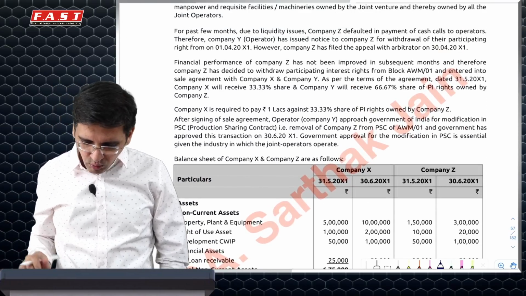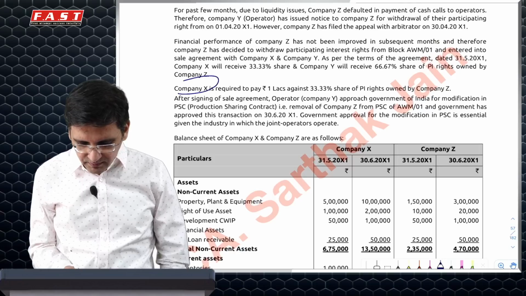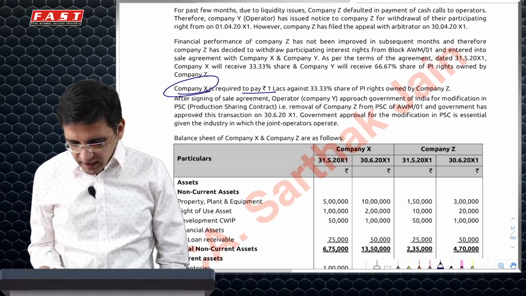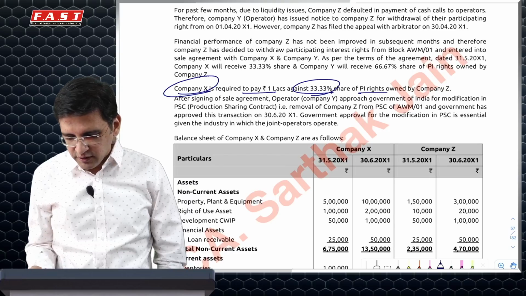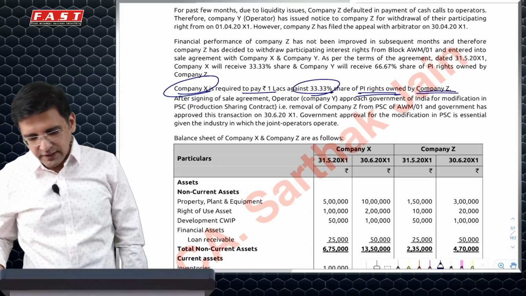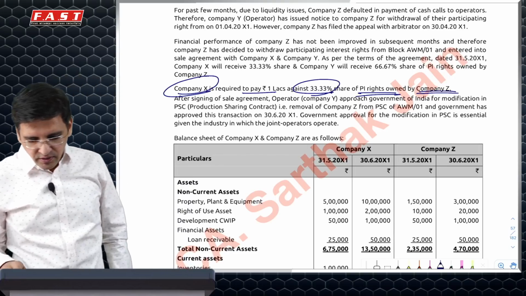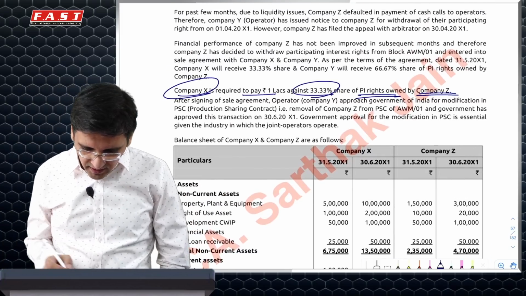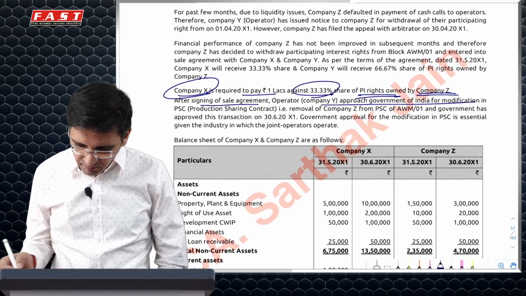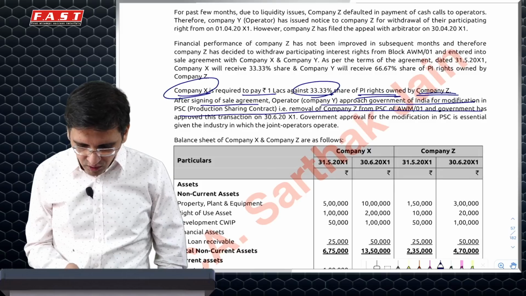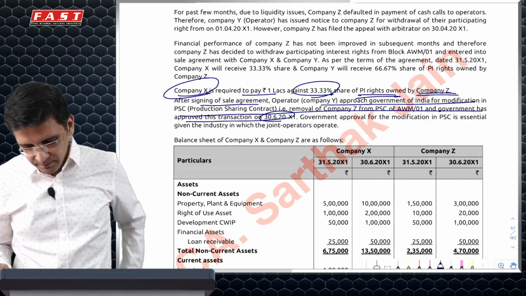They have created a whole lot of story, and finally they have said that company X is paying 1 lakh and acquiring 33.33% of PI rights owned by company Z. And they have said that after signing the agreement, we approached the government for approval, and we got this approval on 30th of June.